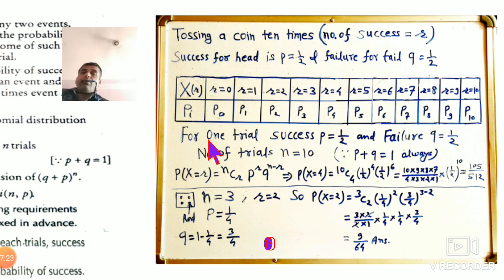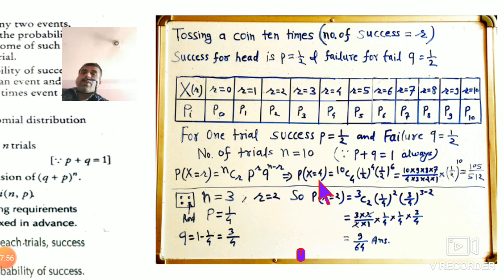It is very simple: only two results are there, head and tail. So the probability for success is p equal to 1 by 2, and the probability for failure is q equal to 1 by 2. The number of trials, how many times you are tossing the coin, is 10, so n is equal to 10. And as I just explained, the Bernoulli theorem formula for the probability of r successes is nCr p to the power r and q to the power n minus r.